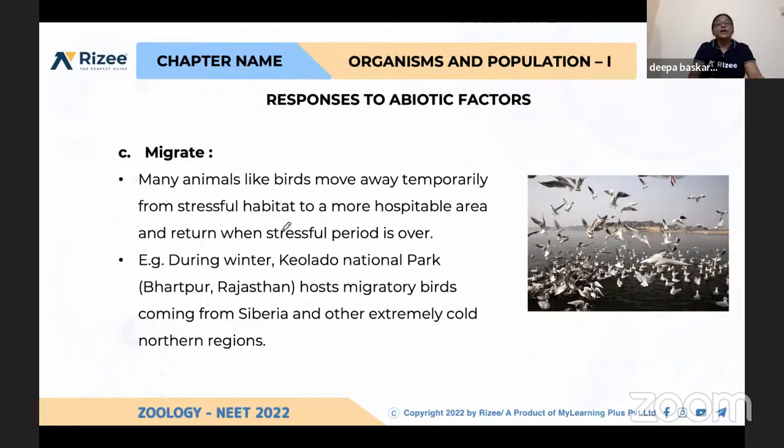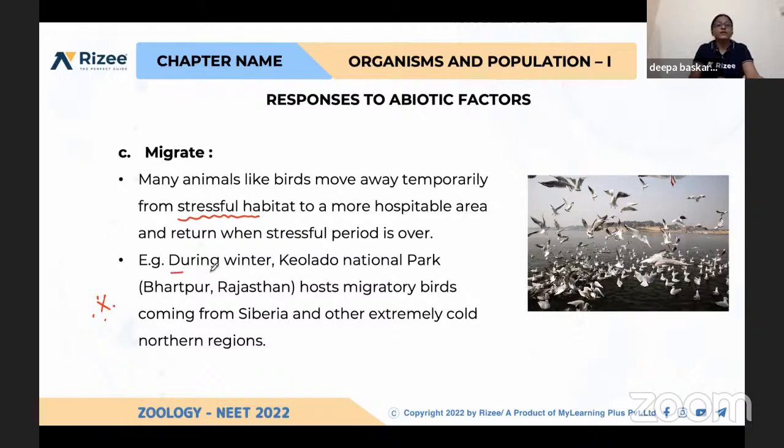Okay, so that usual habitat will be stressful for a few days or a few months. So during those stressful climatic changes, birds used to fly thousands of kilometers away from that stressful habitat. Okay, this is one of the important examples of migration.